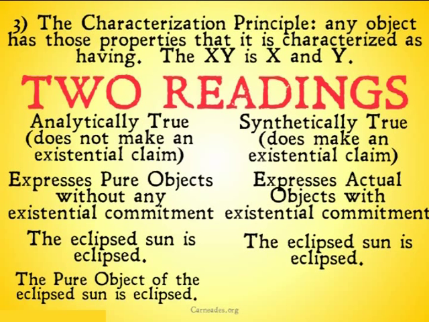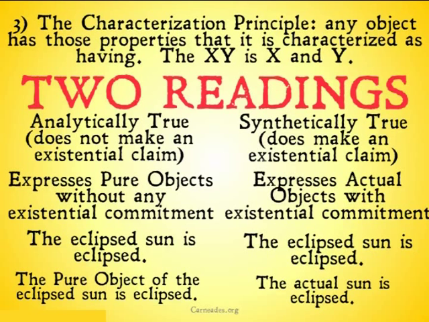We're not making an existential claim, so this claim is going to always be true because the only properties that are important about this object are that it is eclipsed and that it is a sun. So, of course, it's going to be analytically true. But it's important to note, pure objects don't exist in the same way as objects that have being exist. They don't exist in the actual world.